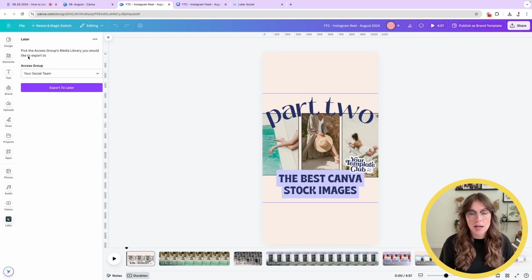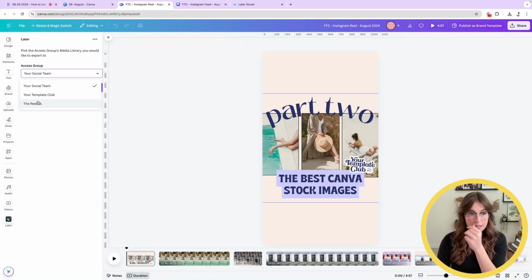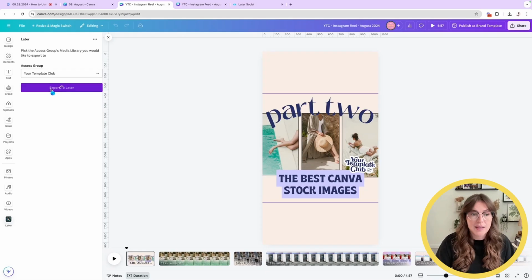We have already connected our account, but if you haven't already done so, and if you use Later, you would simply connect your account there. And we have access to all of our different access groups. So we have a bunch of different brands inside of our Later. We would simply select the one that we want, export it to Later.